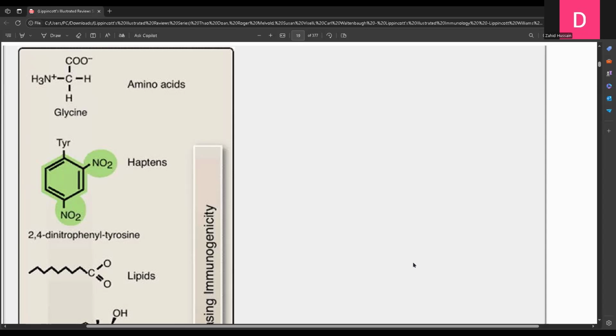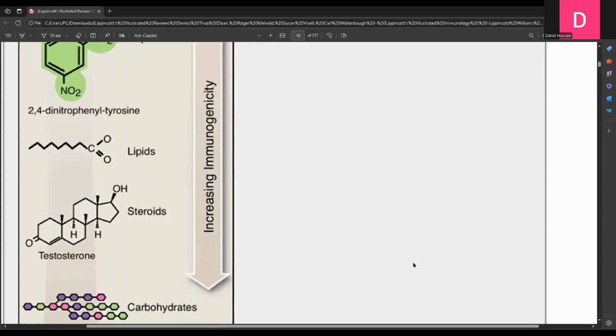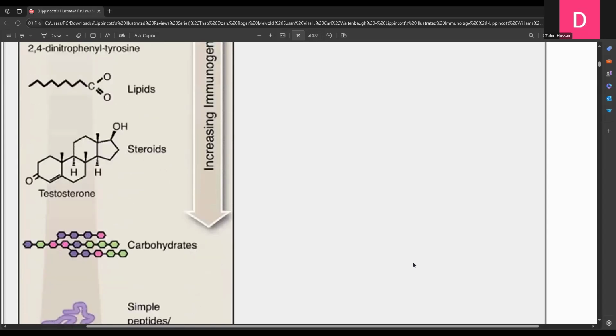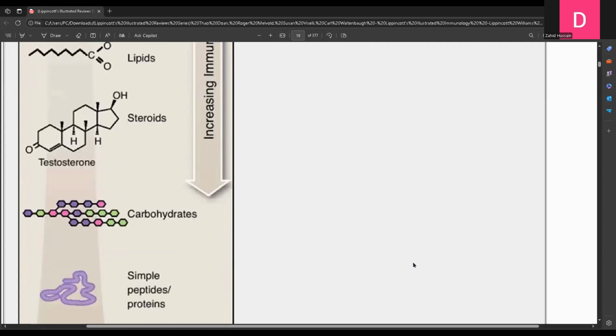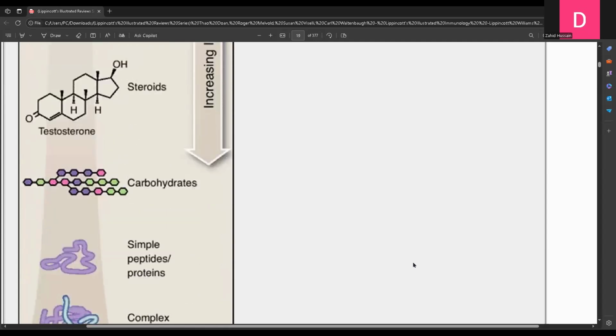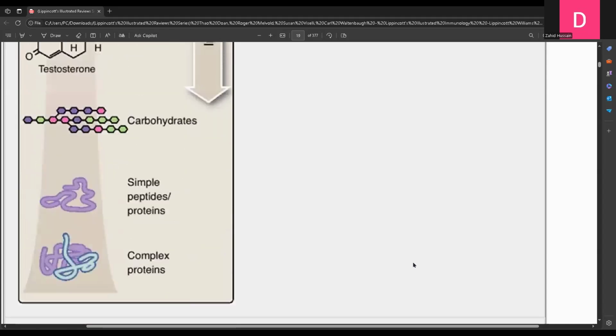Means amino acids will not be immunogenic, but haptens will be immunogenic when they are bound with the carrier proteins, and lipids will be more immunogenic. Steroids will be more immunogenic as compared to lipids, and carbohydrates will be more immunogenic than steroids, lipids, and haptens, and simple peptides and proteins will be more immunogenic than carbohydrates, steroids, lipids, and haptens, and the complex proteins will be the best immunogens.